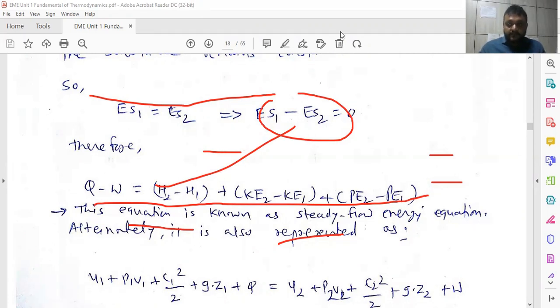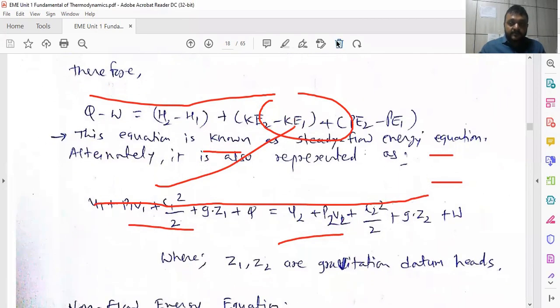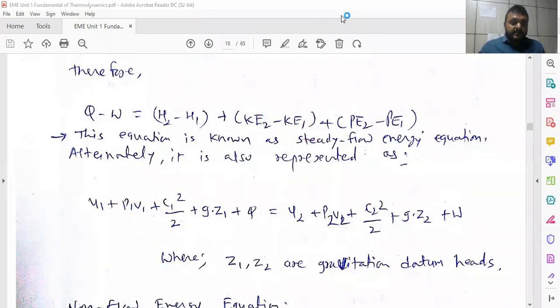And this equation can be converted into another form: U1 plus P1 V1 plus C1 square by 2 plus gZ1. Here U plus PV is enthalpy, C square by 2 is 1/2 mv square, related to kinetic energy, where C is the velocity, and gZ1 is mgh, the datum head, potential energy, and Q is there.